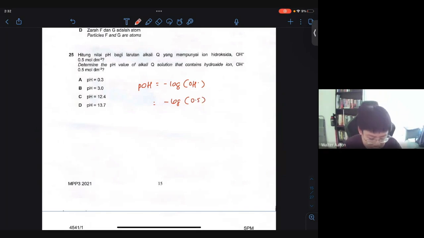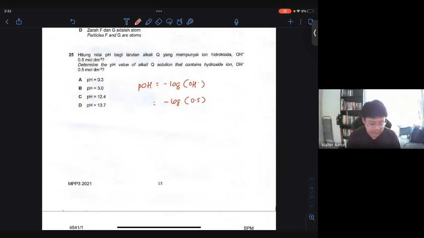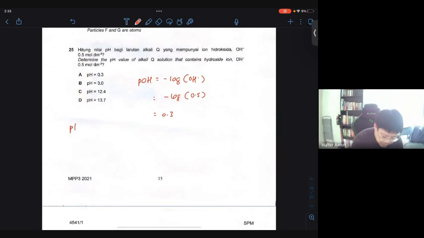Let me just bring my calculator. All right, if we type in negative log 0.5 in your calculator, you will see that the pOH value is approximately 0.3. But what they want is a pH value, not pOH. So to get the pH value, we have to understand that the relationship between pH and pOH is that pH plus pOH in total must be 14.